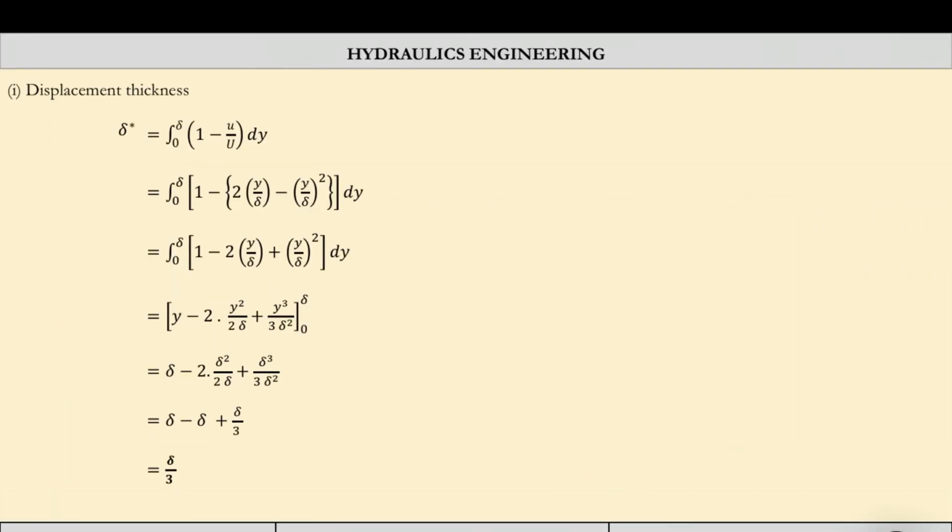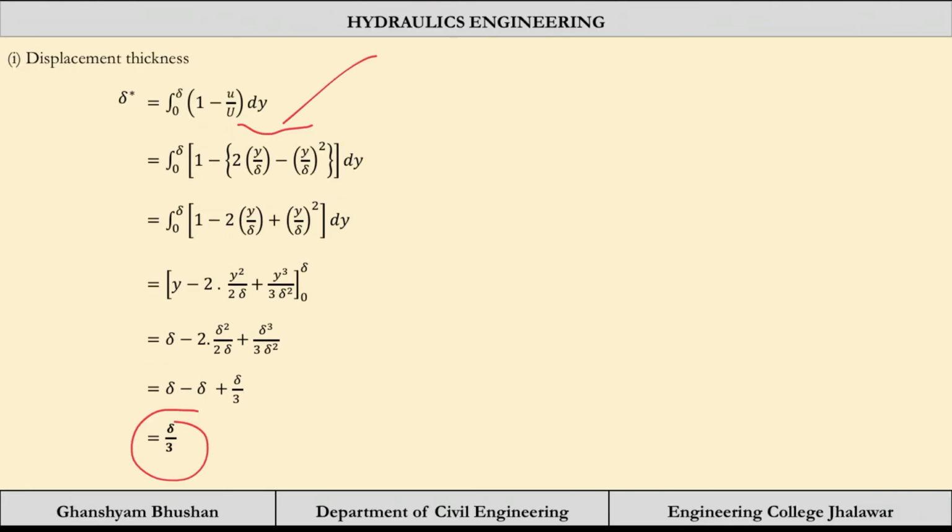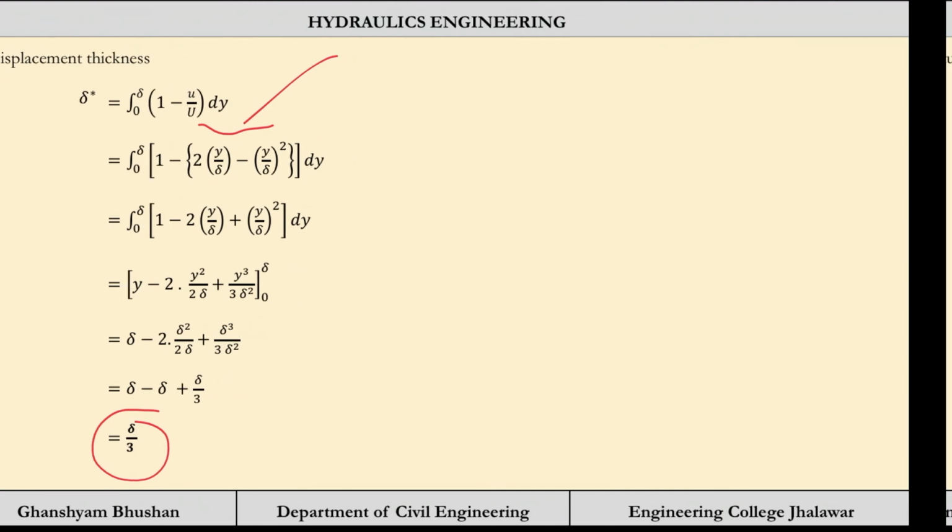So this is delta star by definition. We have u by U as this value, and after putting and integrating we are getting delta by 3. So do the integration carefully and put the limits carefully, you will get delta by 3. So displacement thickness is delta by 3.